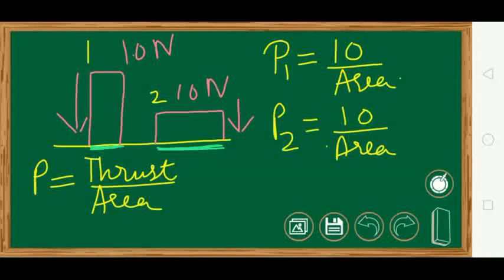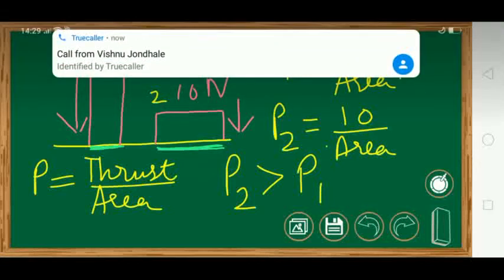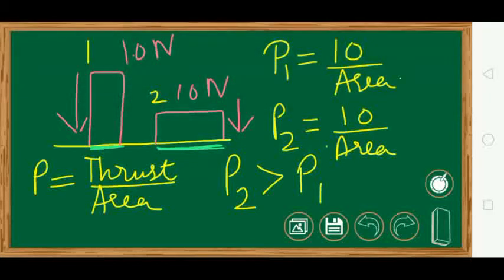Now, so what will happen ultimately? This value P2 will become greater than P1 because numerator is same but the denominator is more of P2. So in the denominator if you have got more value then the overall value becomes less, like 1 upon 3, 1 upon 5. 1 upon 5 will be smaller than 1 upon 3.